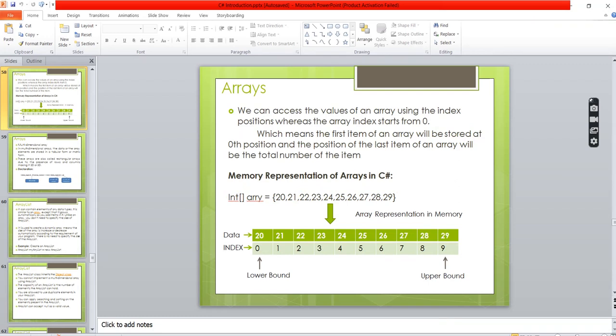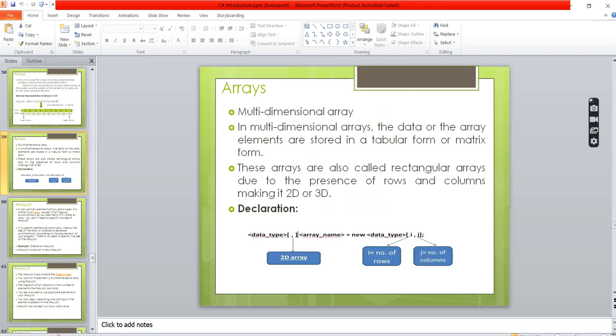As we already discussed, an array is a group of values of similar data types. Here we can have a group of values, but that group contains similar data types. For the definition, we can say it's a collection of data of similar data types. We can have an array of integers, meaning it has to contain only integers. If it is a string, only strings. Any data type, but that particular array must have the same category. We cannot mix different data types. So that's the basic definition of an array.